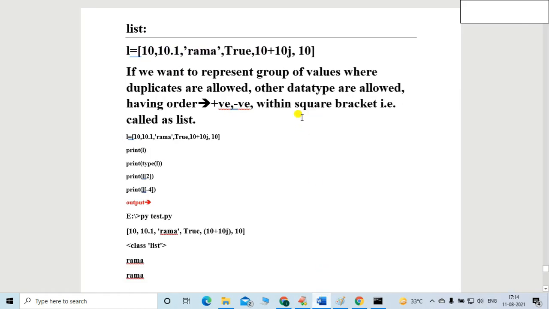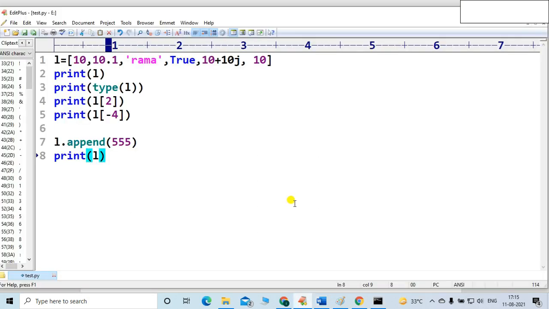Another point is also there: list is growable, or changeable. Changeable is the proper word. List is changeable in nature. We can change the list size also. Let me show you with the example.